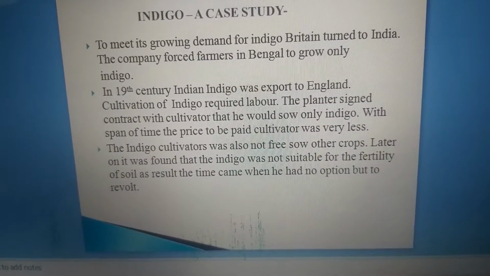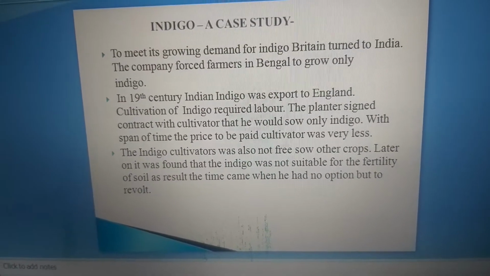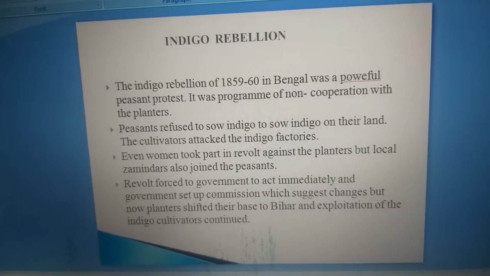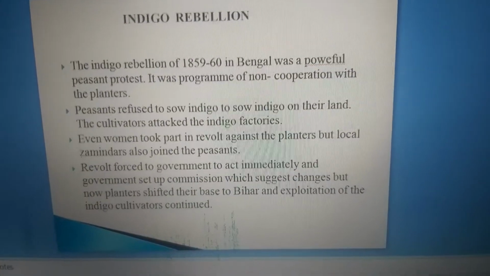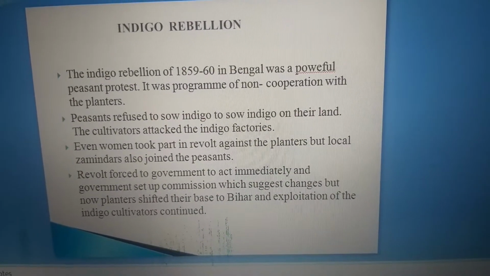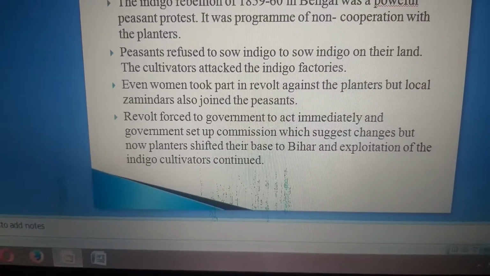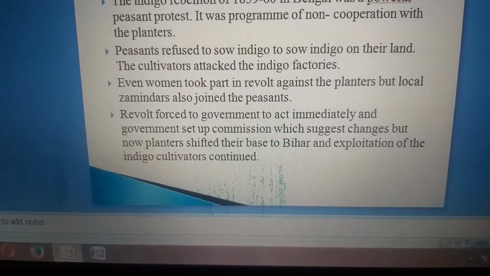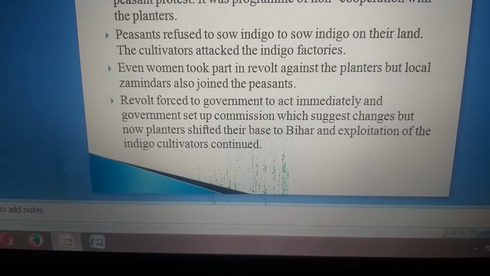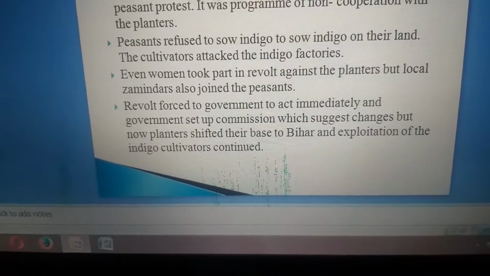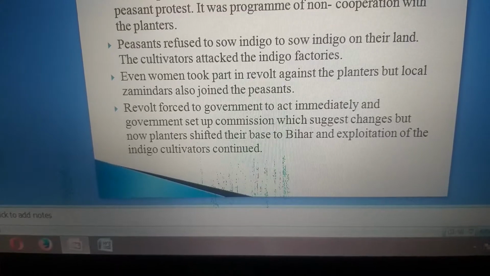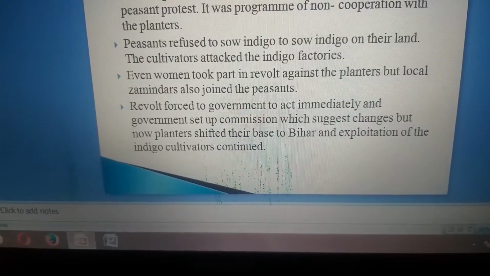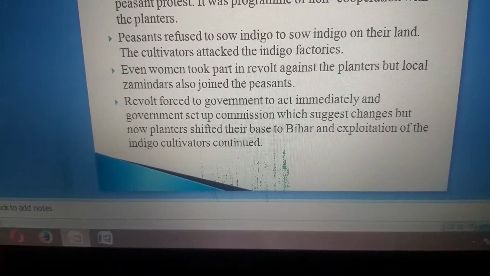That option was revolt. So peasants started to revolt against the British, and clearly refused to grow indigo. The Indigo Revolt of 1859-60 in Bengal was a powerful peasant protest, and it was a program of non-cooperation with the planters. Peasants refused to sow indigo on their land, and cultivators attacked the indigo factories. The farmers were so aggressive that they attacked the factories. Even women took part in the revolt against the planters, and local zamindars also joined the peasants.